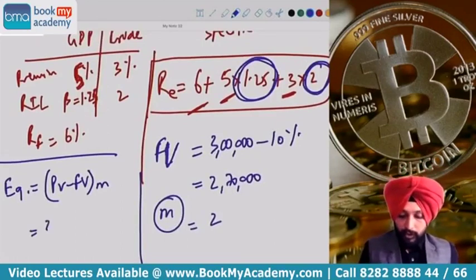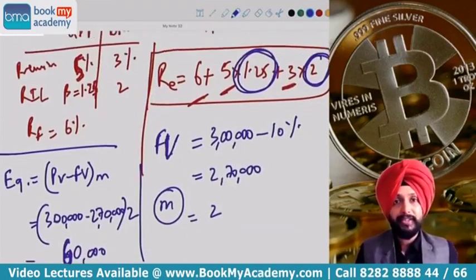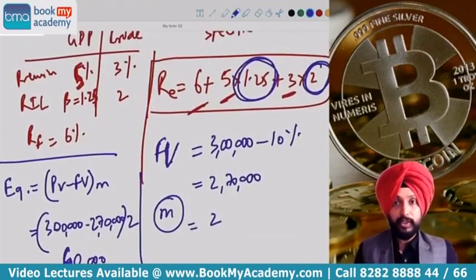So portfolio value is 3 lakhs, floor value is 2,70,000, into M which is 2, which means 30,000 into 2, we get 60,000. So 60,000 will be invested in equity and the balance of 2,40,000 will be invested in risk-free securities.